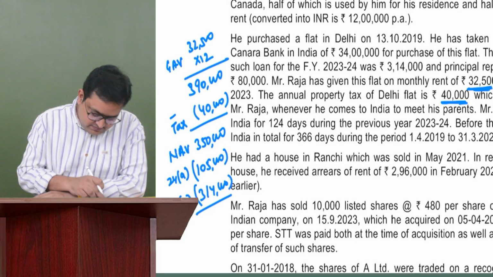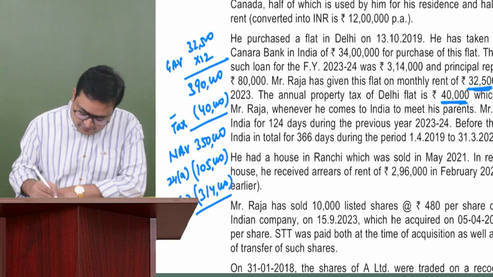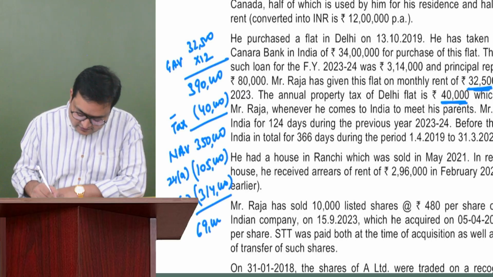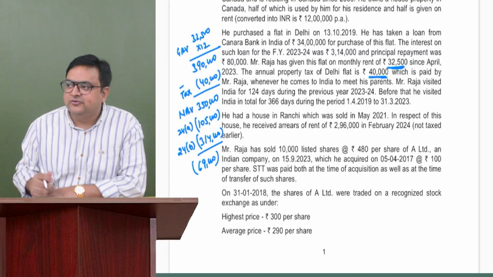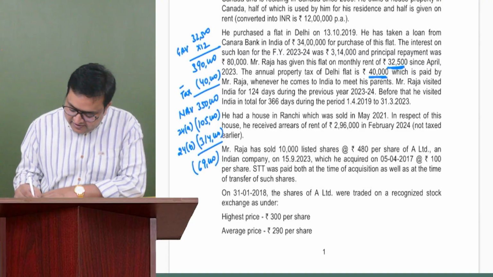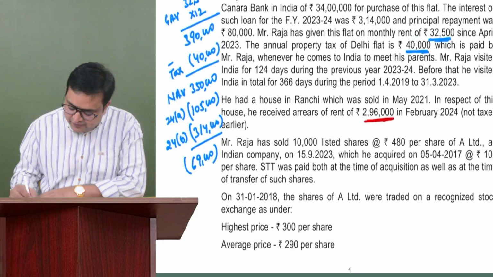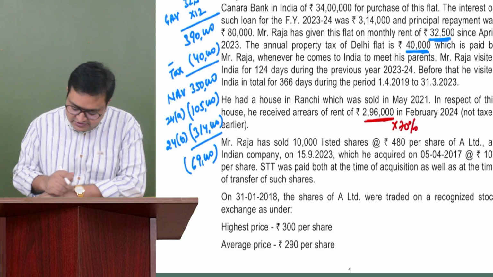So ultimately, from this property, there is a loss of 69,000. And then we have arrears of rent as well. Arrears of rent is 2,96,000, and you have to take 70% of that, right? 30% would be the deduction.